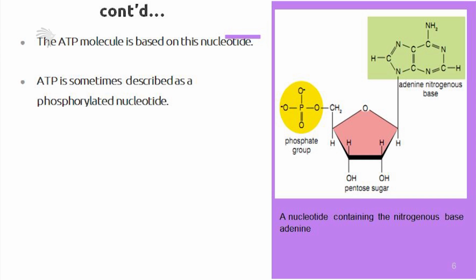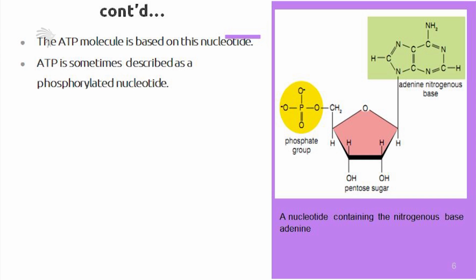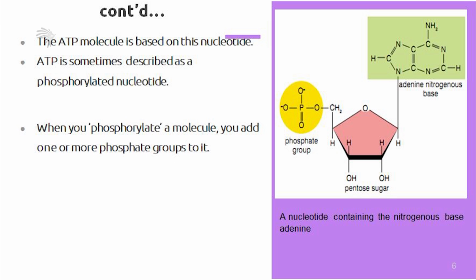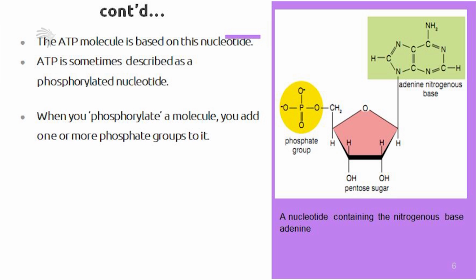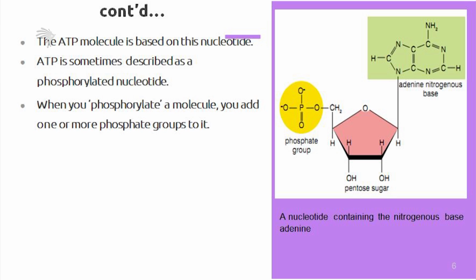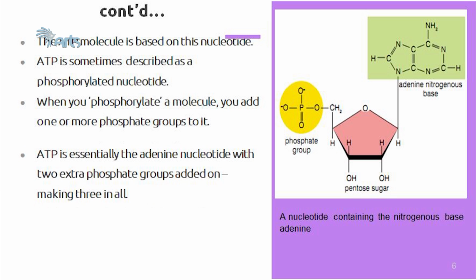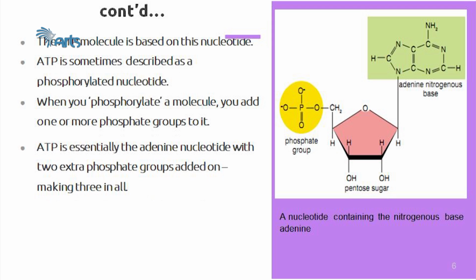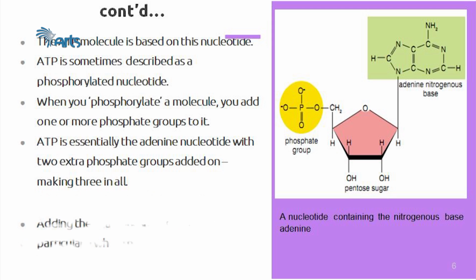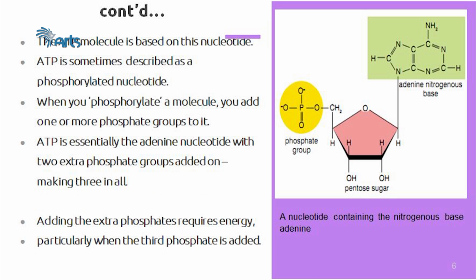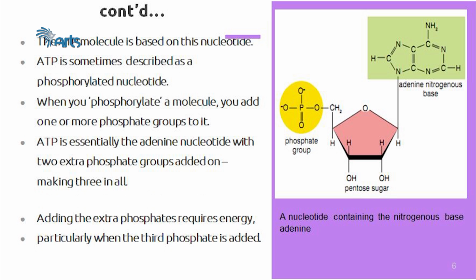ATP is sometimes described as a phosphorylated molecule. When you phosphorylate a molecule, that means you add one or more phosphate groups to it. ATP is essentially the DNA nucleotide with 2 extra phosphate groups added on, making 3 in all. Adding the extra phosphate requires energy, particularly when the 3rd phosphate is added.